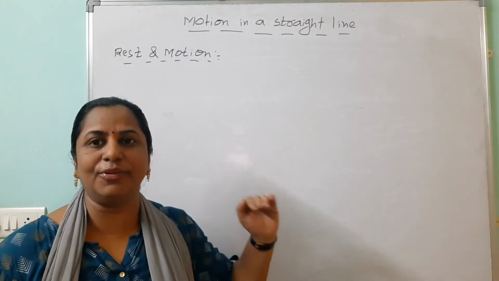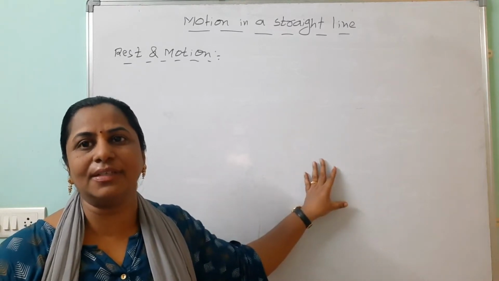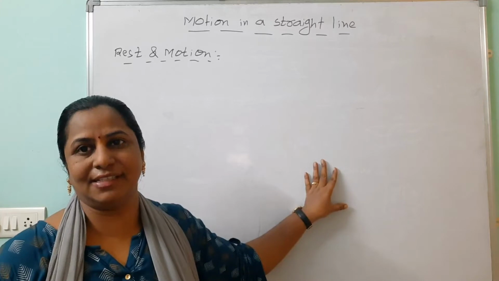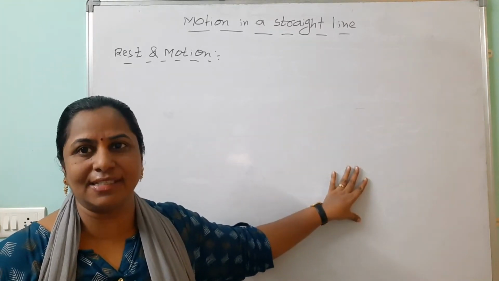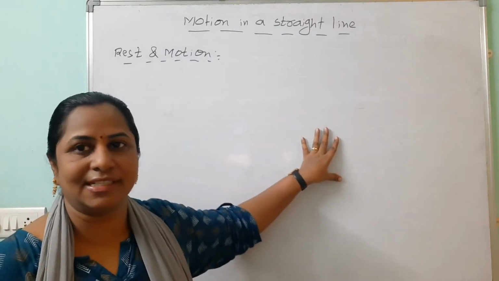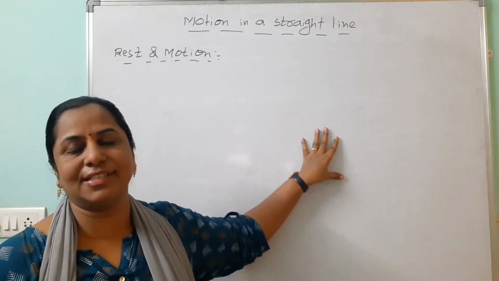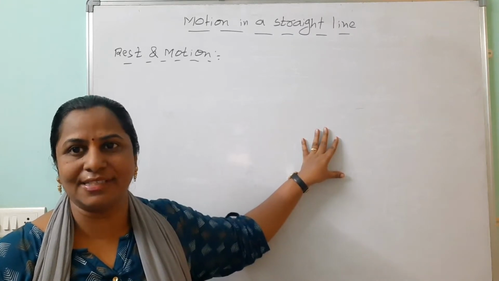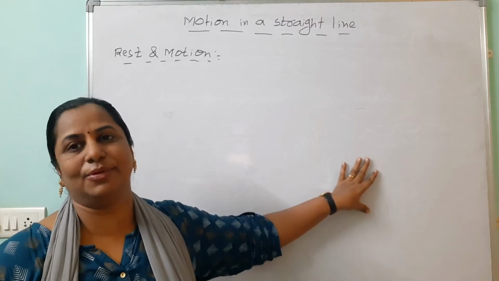Immediately we should raise the question: with respect to what? Only with respect to the reference frame can we say whether it is rest or motion. Look here, with respect to the room this is at rest. Why? Its position does not change with respect to time and surroundings. But earth is always revolving around itself and around the sun also. So with respect to the earth, this is in motion.